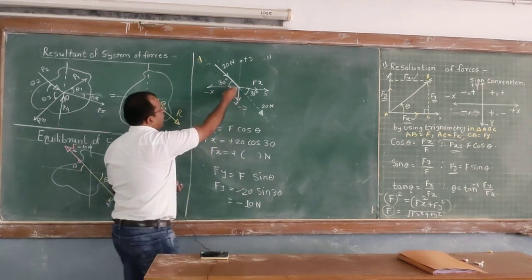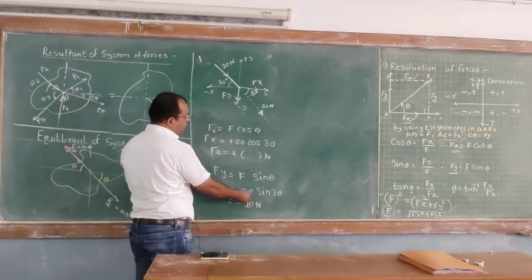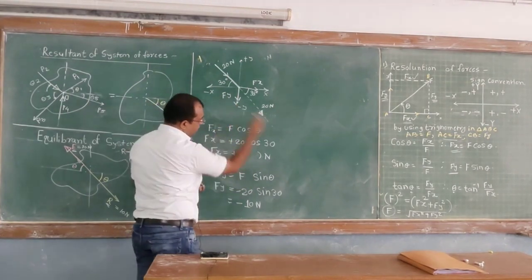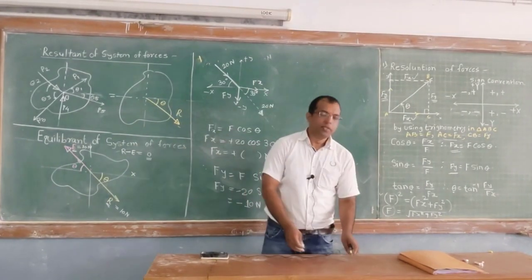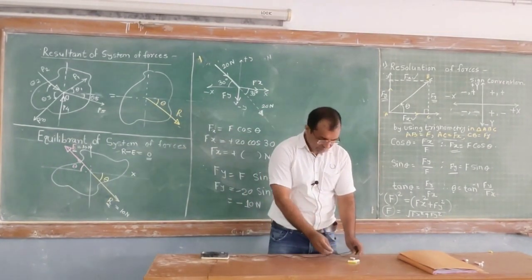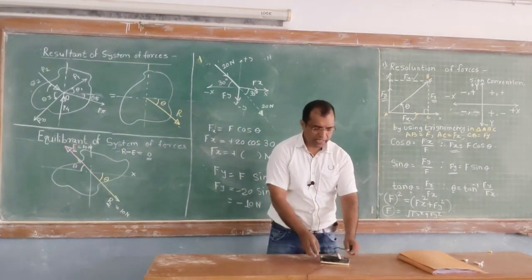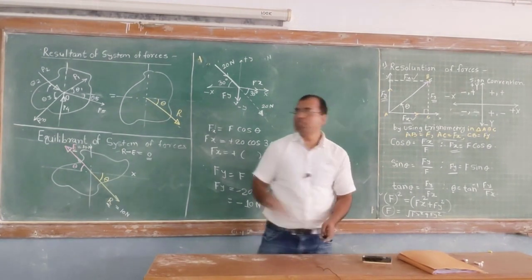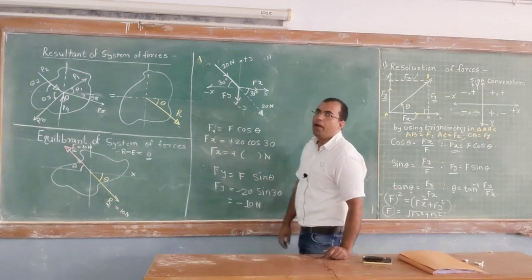Similarly, we can show the force in the third quadrant also and solve that. In third quadrant x is negative, y is also negative. So this is the method to resolve the forces. Today we conclude this, and you have to try some numericals on your own for the resolution. This is very, very important. Once you know this resolution, you have definitely understood this subject, engineering mechanics.